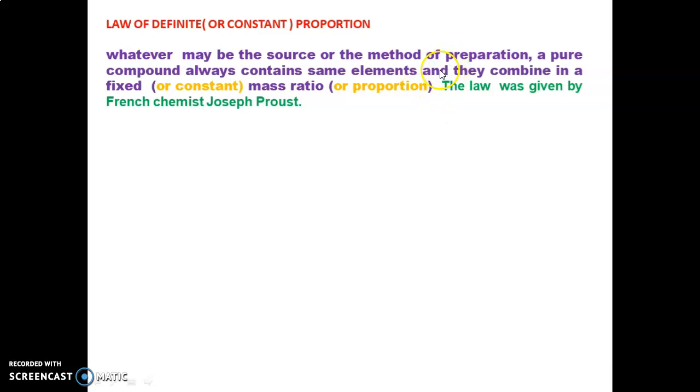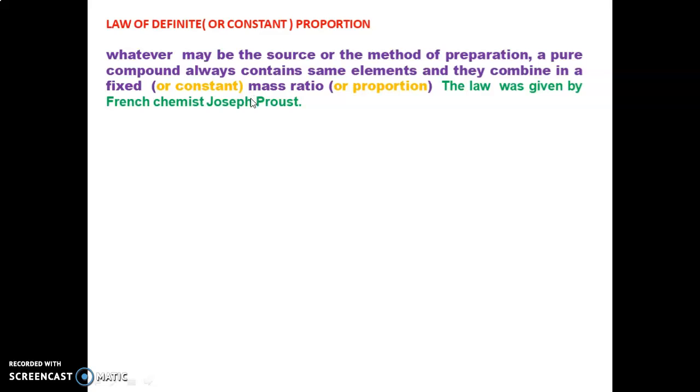Okay. The second part of the statement, the second part of the law, is that they combine in a fixed or constant mass ratio. For example, pure water always contains hydrogen and oxygen. They always combine in a definite mass ratio.